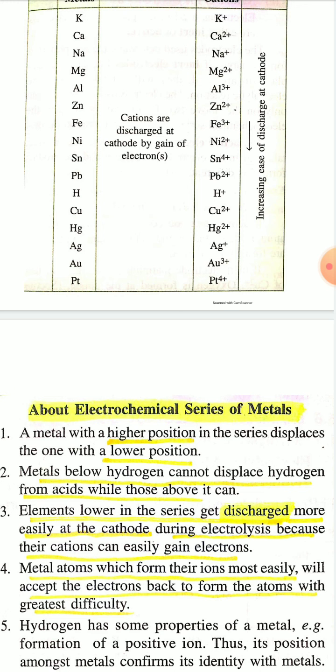Calcium can displace Fe, zinc can displace Cu, Sn can displace Cu, Al can displace Ni, Mg can displace Al. For example, when you dip an iron rod in copper sulfate solution, you will see that iron displaces copper from copper sulfate and iron becomes FeSO4.